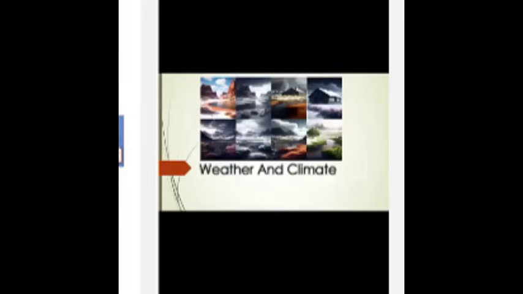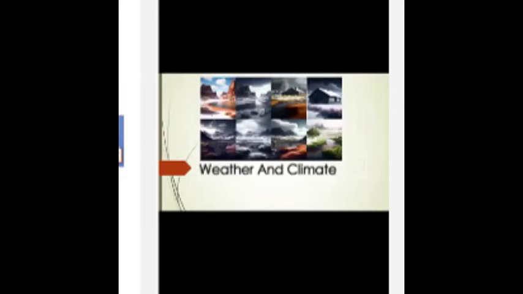If we discuss the distance from the ocean, coastal areas tend to have a milder climate due to the moderating effect of the ocean on temperature, while inland areas can have a more extreme climate. In topography, the presence of mountains, deserts, and other landforms can affect the local climate by influencing the temperature, precipitation, wind patterns, and atmospheric circulation.